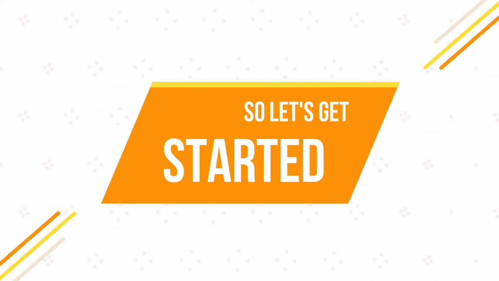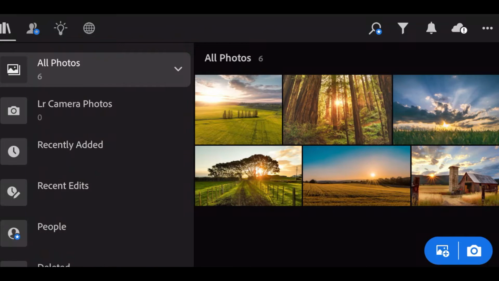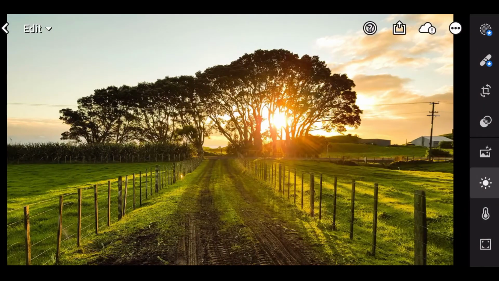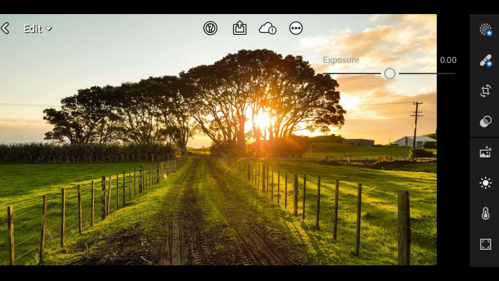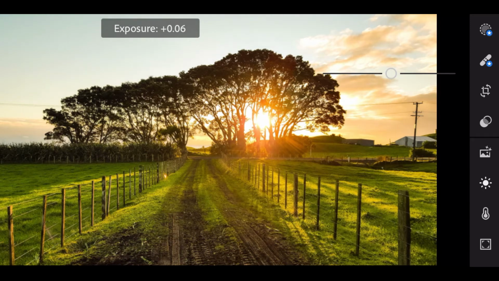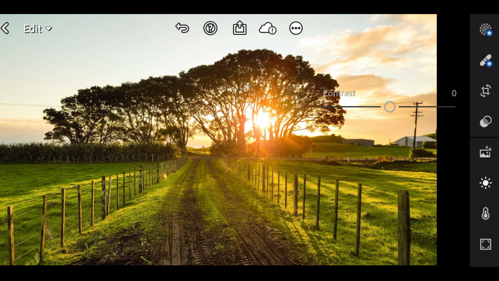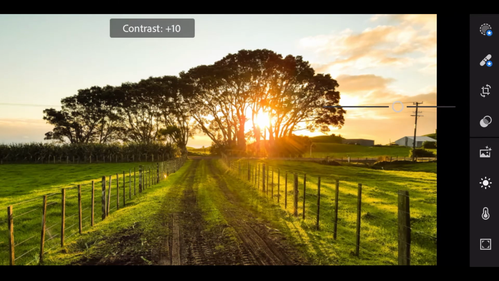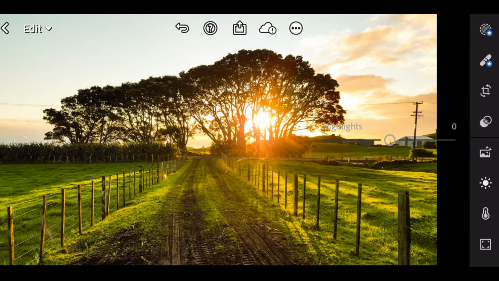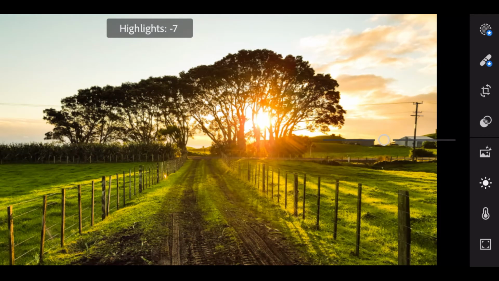So let's get started. At first select the picture. Go to Light. Exposure plus 0.20. Contrast plus 22. Highlights minus 100.